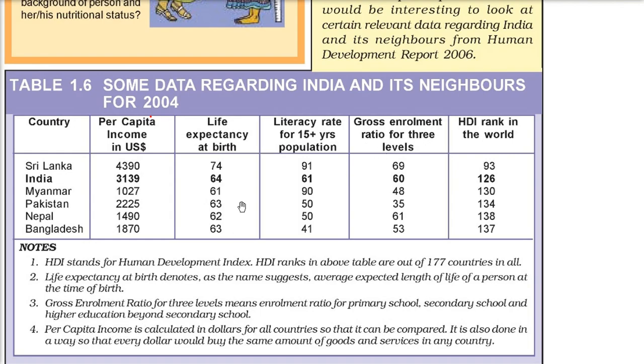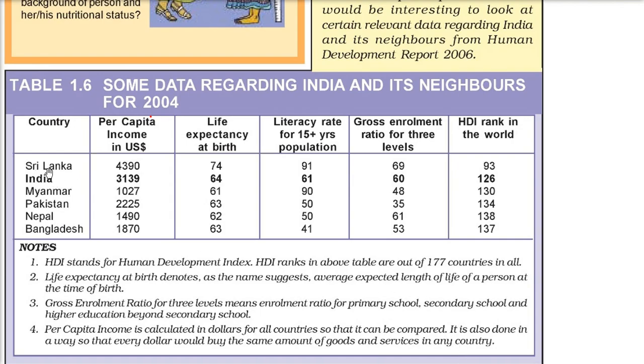Then per capita income, which we already know, is calculated here in dollars for all countries so that it can be compared. That is, take the income of everyone and divide by the number of people in that country. It is also done in a way that every dollar, every rupee, would buy the same amount of goods and services in any country. So it has been standardized also.